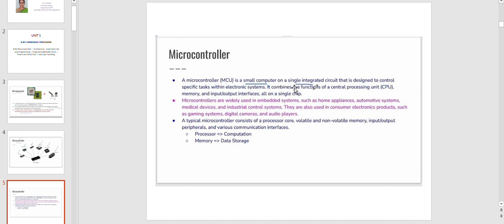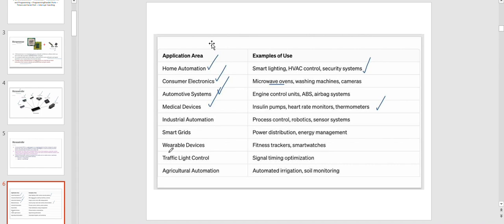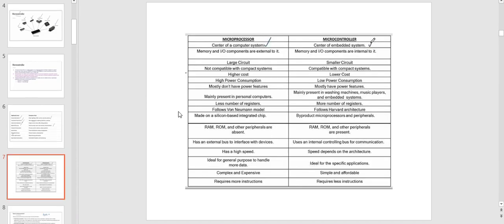A microcontroller is a small computer on a single integrated circuit that is designed to control specific tasks within electronic systems. It combines the functions of the central processing unit, memory, and input-output interfaces all on a single chip. Next, the main applications of the microcontroller are home automation, consumer electronics, automotive systems, medical devices, industrial automation, smart grids, wearable devices, traffic light control, and agricultural automation. These are all the main application areas of the microcontroller.